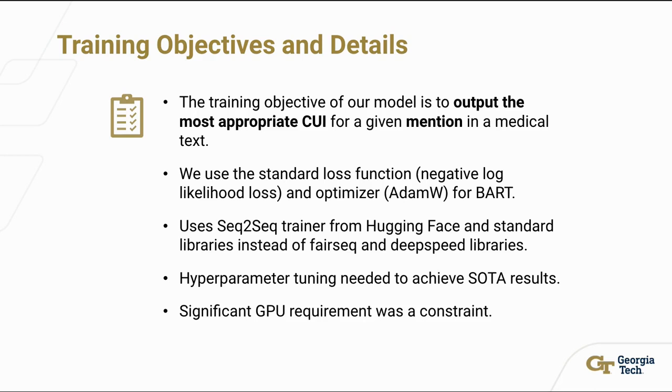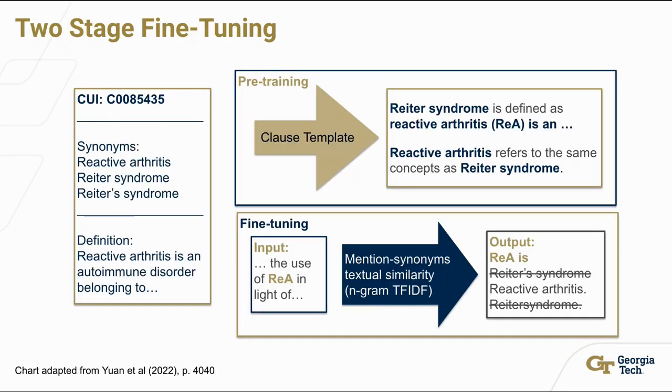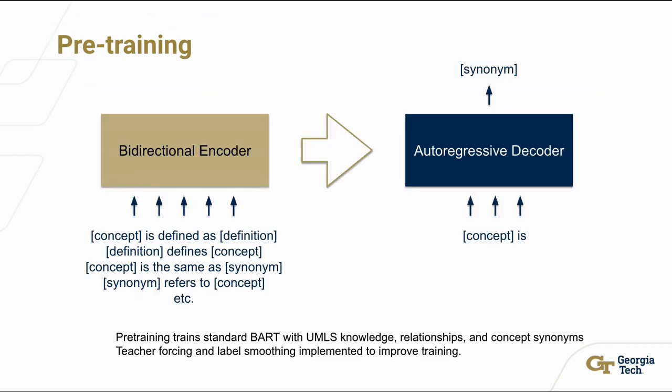The objective of our training was to output the most appropriate CUI for a given mention in a medical text. So for example, you have a CUI here on the left, and with the synonyms and definitions, we inputted those to the clause templates in the pre-training step. You can see a couple examples of that. For fine-tuning, we have the MedMentions data, and the output is the standard terminology. For pre-training, the input to the encoder is our synthetic data built from the templates, and the input to the decoder is the concept name plus the word "is", and the output is the corresponding synonym.